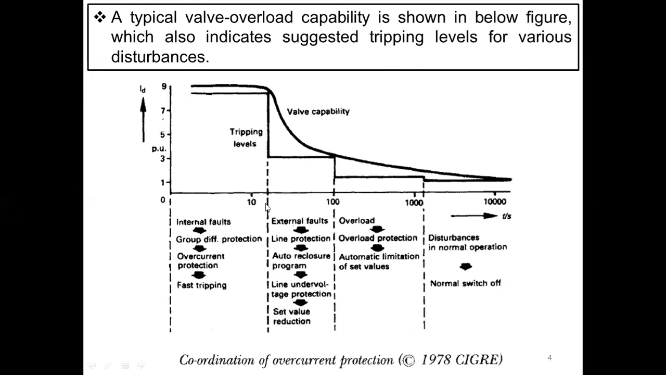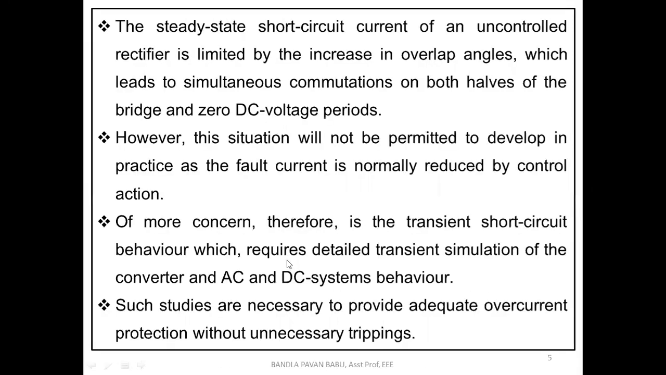Next, if it is between 10 to 100, how about the magnitude? It has been reduced. Now which protective device comes into action? It can be considered an external fault, where we need to protect the line. And what are the protective devices? The auto reclosure program, line undervoltage protection, set value reduction.